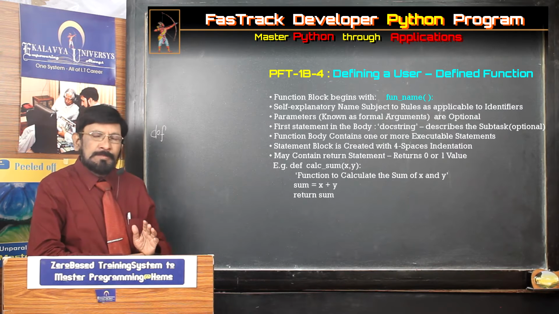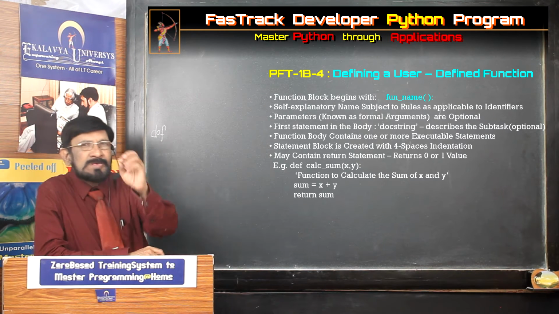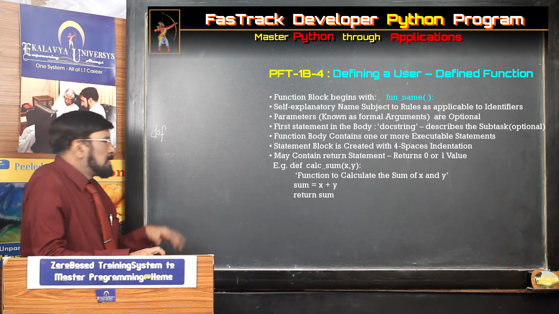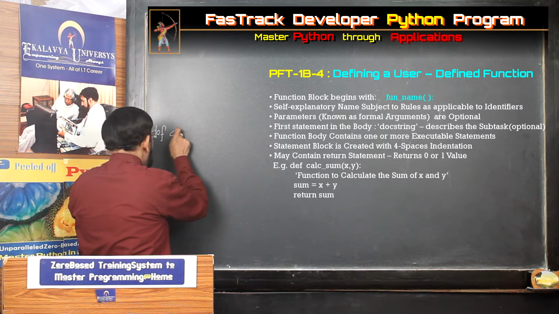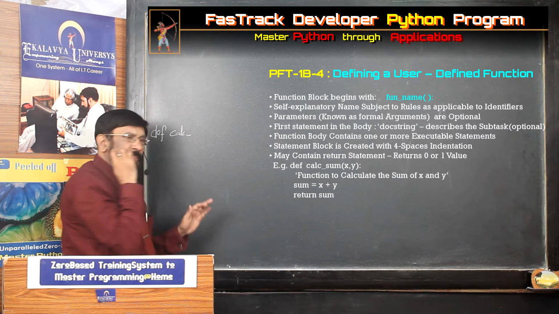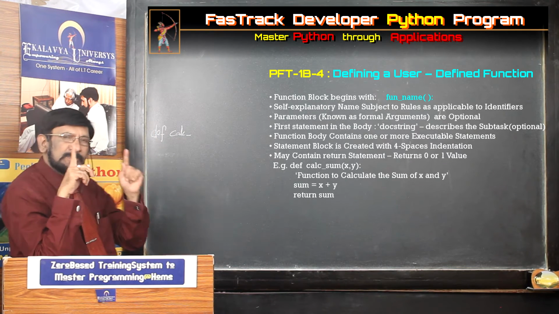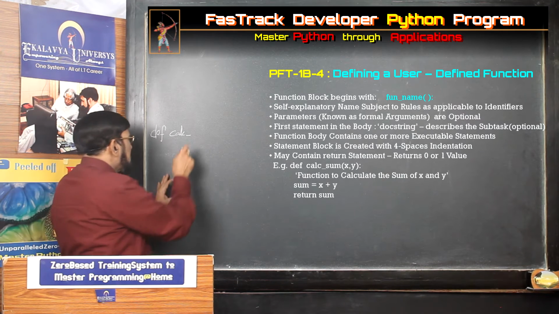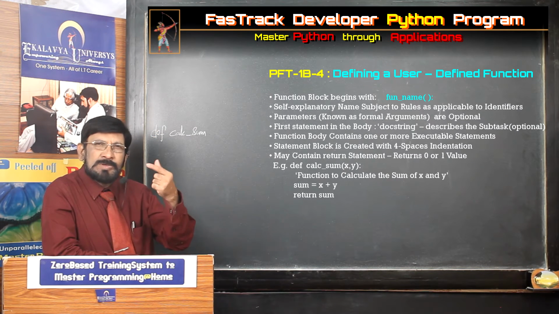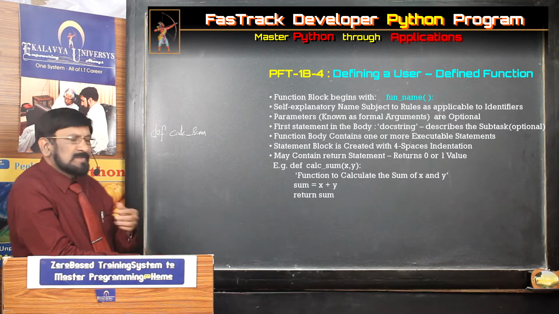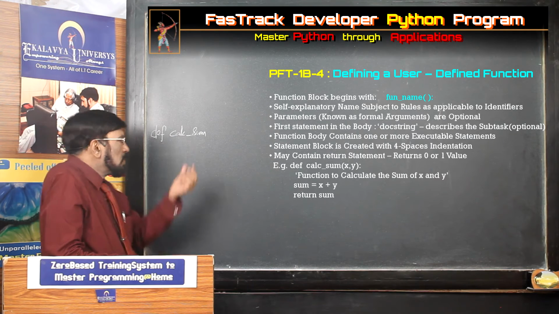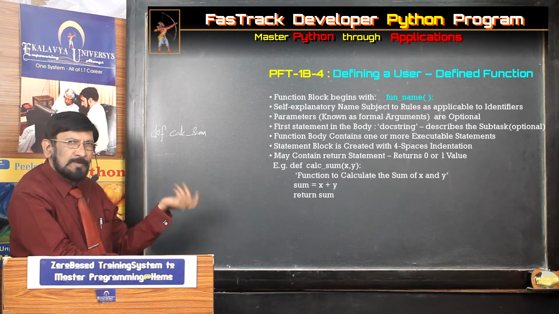So whatever name you are giving for a function, it should be self-explanatory. Simply seeing the name, one should understand what it is doing. And as a matter of convention, it should be written in lowercase. And if more than one word is there, then you link them with underscore. Always you remember that. Calculate sum. Always the good convention is every function is doing some job, some operation. That's why if it starts with a verb, that is a good practice. So calculate sum, you are able to understand what it is doing.